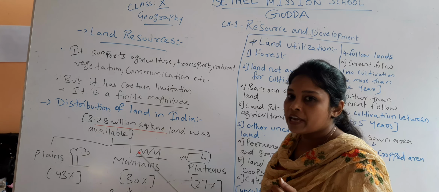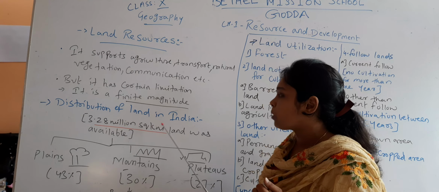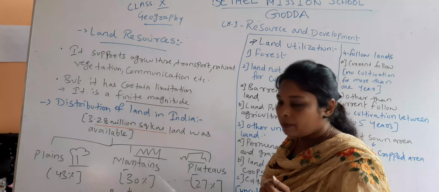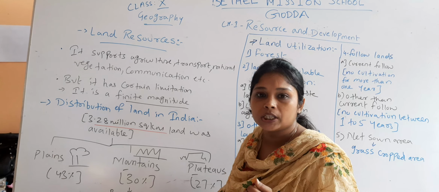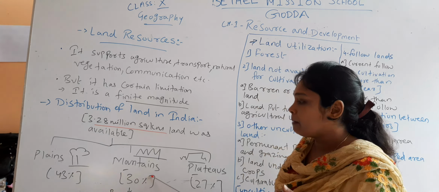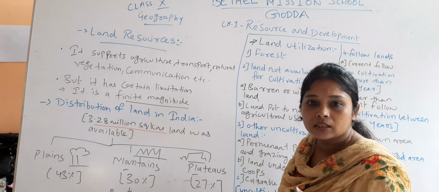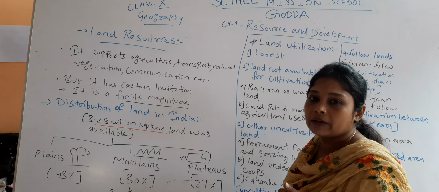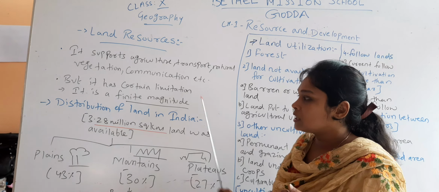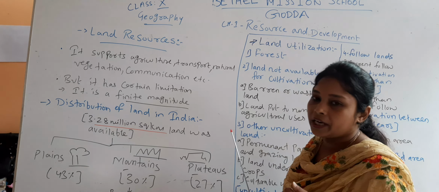So over here we can say that when we are talking about the distribution of land in India, we have 3.28 million square kilometer of land available in India. Then we have plain areas which consist of 43% of land. Then mountains which consist of 30% land. And then plateaus which consist of 27% of land. So this is the land distribution system in India.